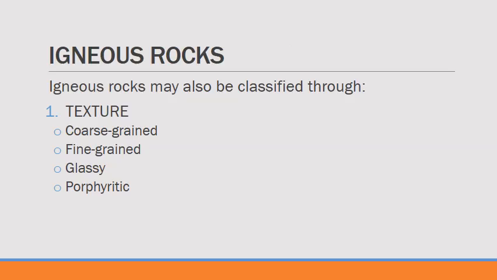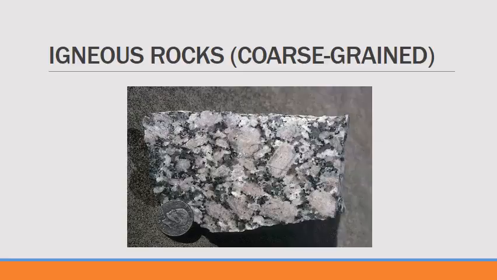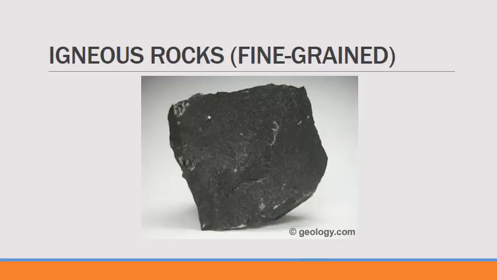Igneous rocks are also classified through texture. Four different rock types have been determined. We have coarse-grained rocks, fine-grained rocks, glassy rocks, and porphyritic rocks. The example shown here is a coarse-grained igneous rock. It is called granite. This one is called basalt.